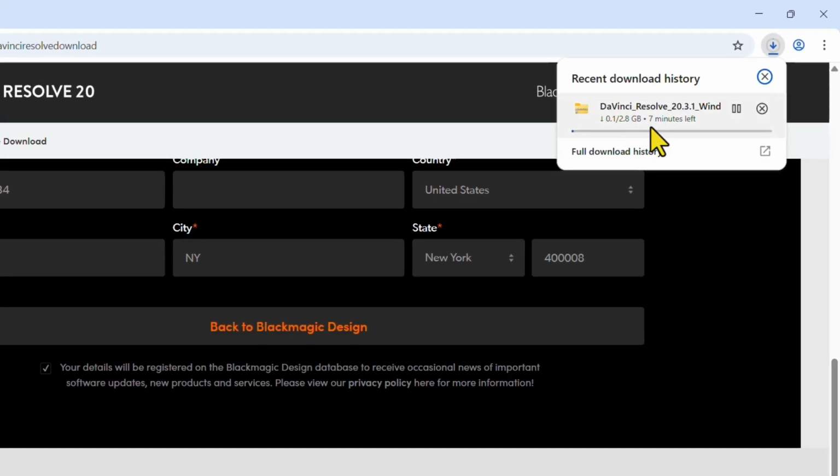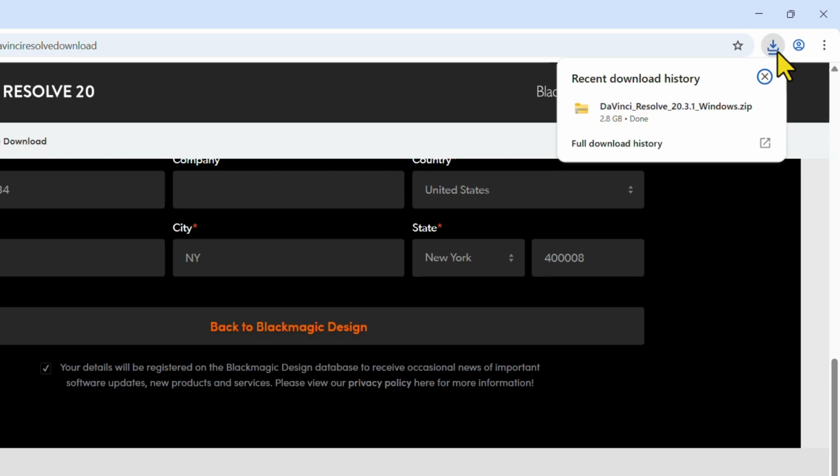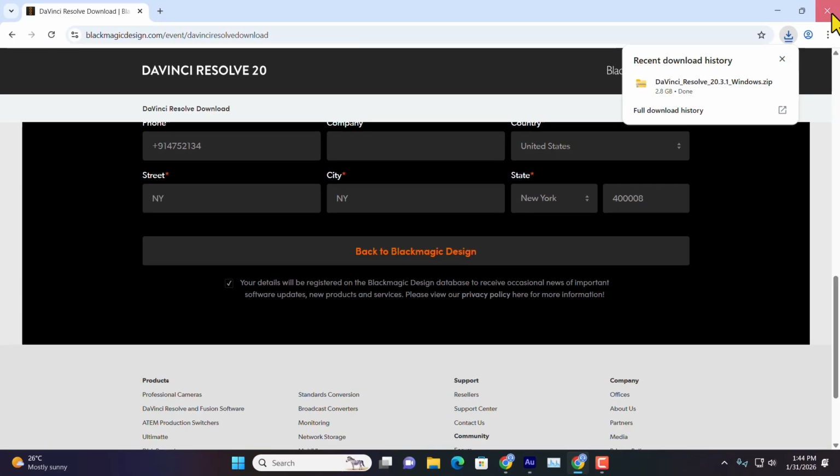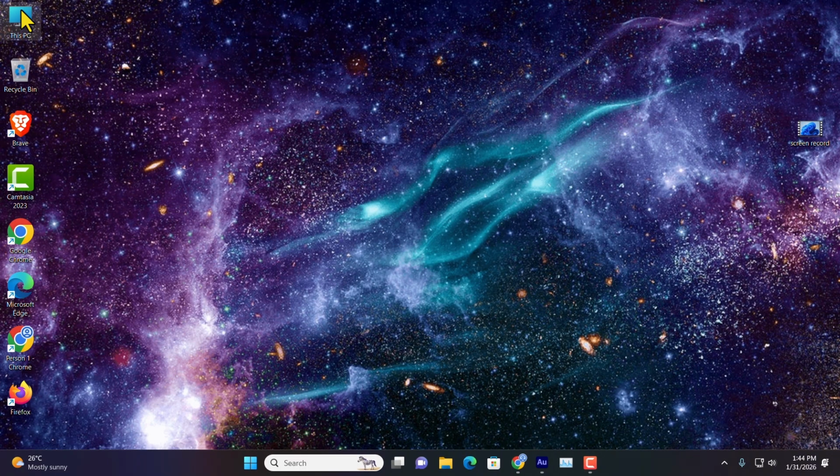And here you can see it's downloading. It's a 2.8 GB file. It will take time to be downloaded. Well friends, here you can see the download is complete. So I'm going to close it and access downloads.